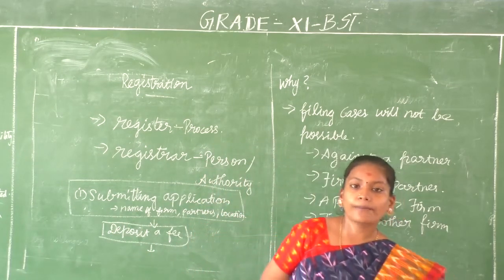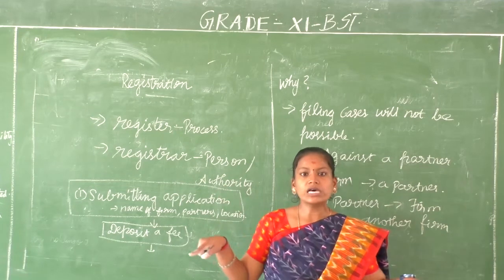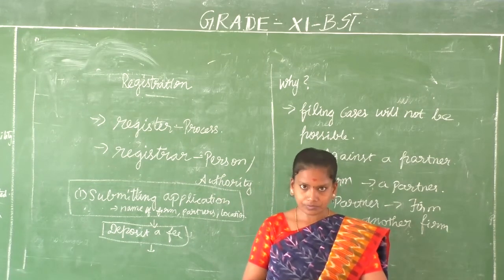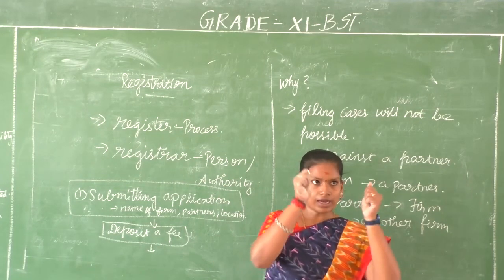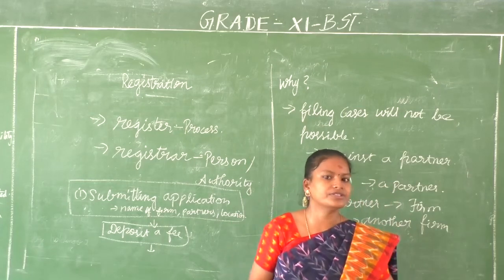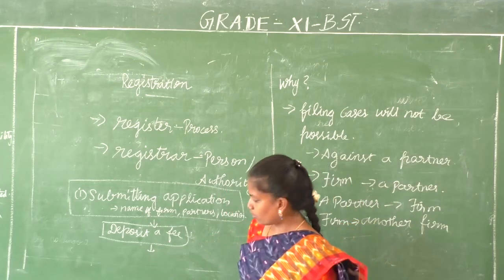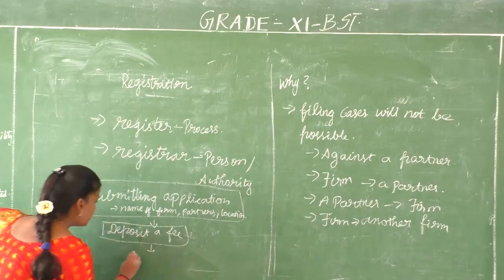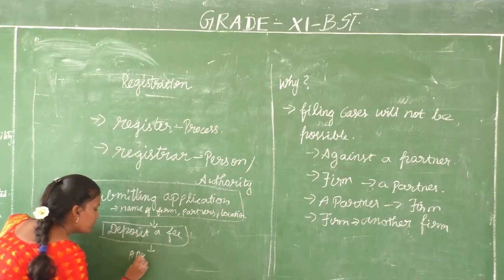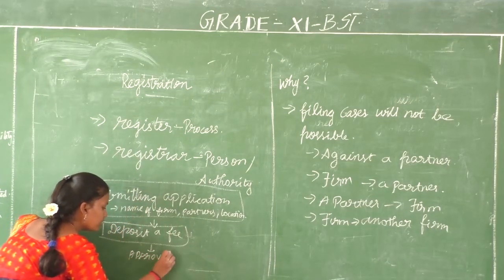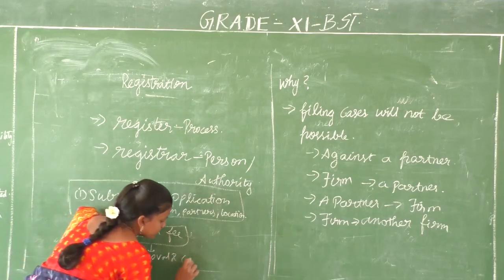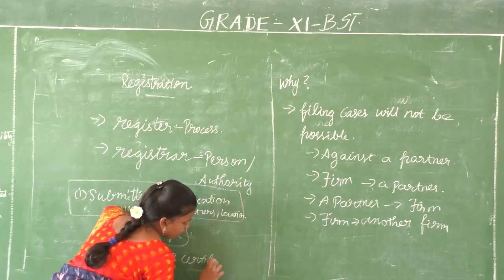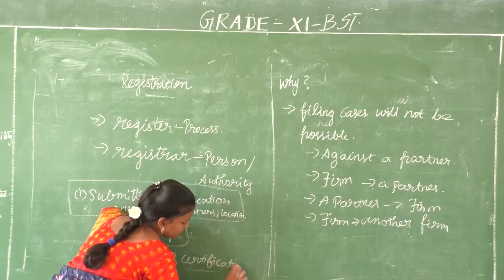He or she will approve your application and give you a certificate of registration. You can have it in your office, showing that this is a registered firm. And finally, approval and certification. Your company's name will be written.